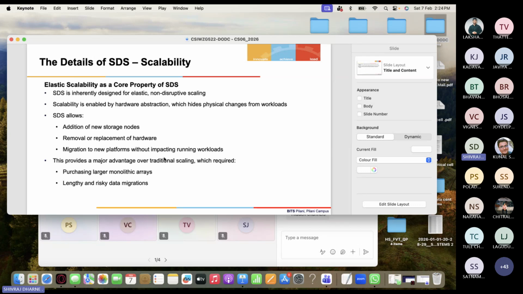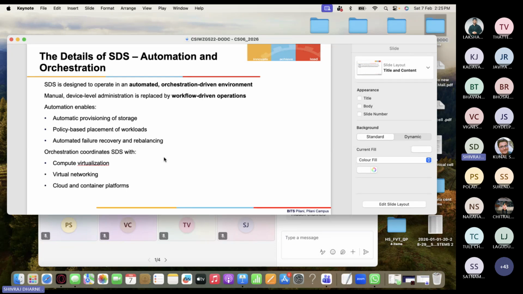This allows addition of new storage, removal or replacement of hardware, and migration to new platforms without impacting the running workload. There is no disruption. This provides a major advantage over traditional scaling. Traditional scaling required purchasing large storage arrays and a lengthy and risky data migration. All that is not required now when you do this programmability.